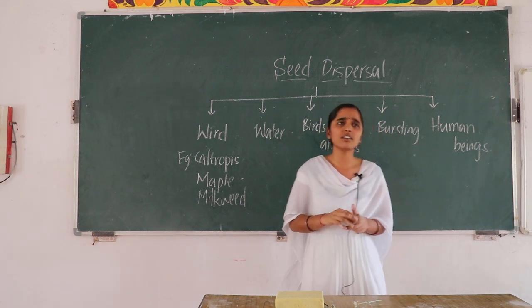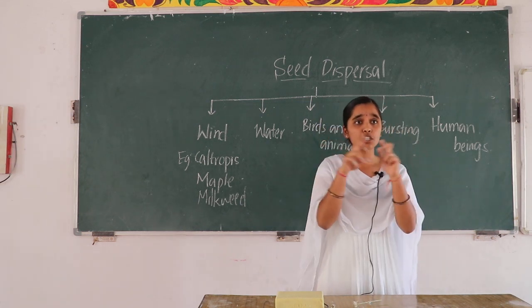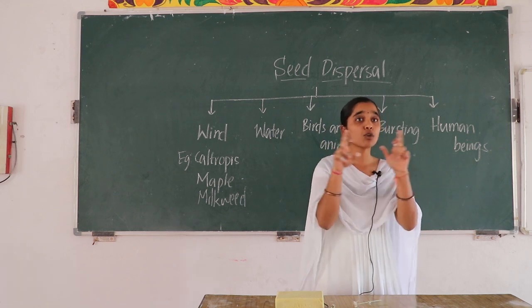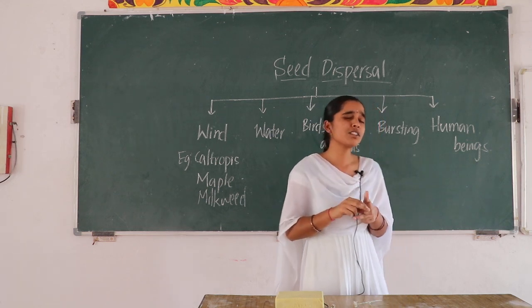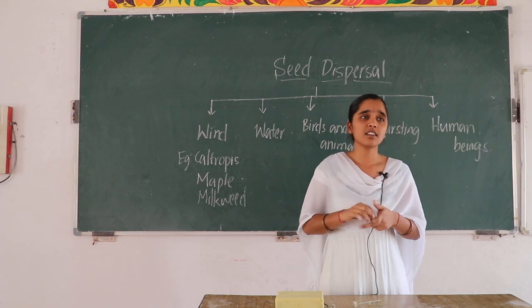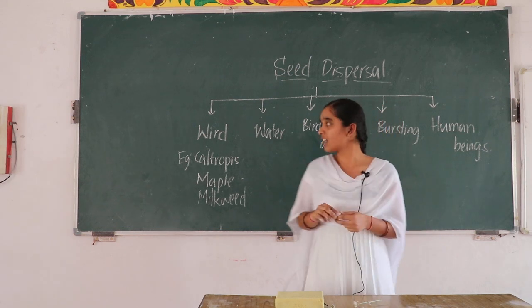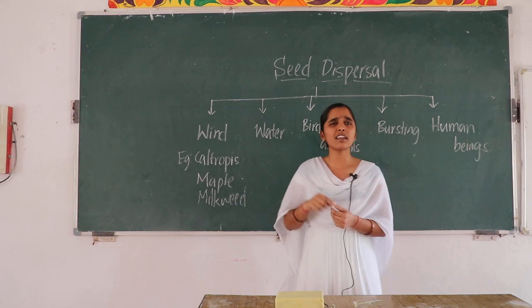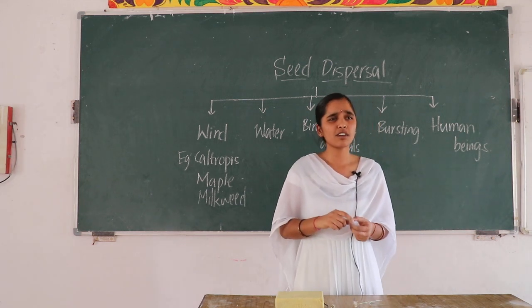Children, have you ever observed the sceneries of seashores? Seashores. Which is the common plant you observe in it? Coconut. Very good. How do they grow there? Don't you get any doubt while you are observing?